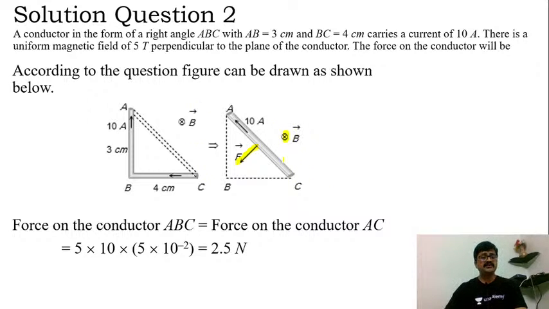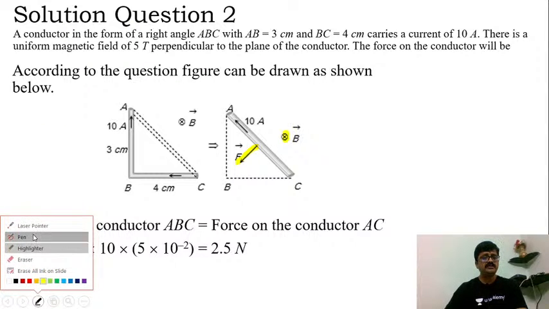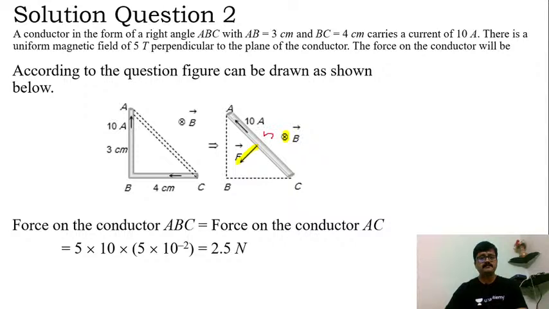As you can notice, I have already told you that length L would be 5 centimeter, as we can understand. So hence I can write 5 into 10 as per the given question. Magnetic field is 5 Tesla, and current is 10 ampere, and length is 5 centimeter, and the angle theta will be what? 90 degree here.